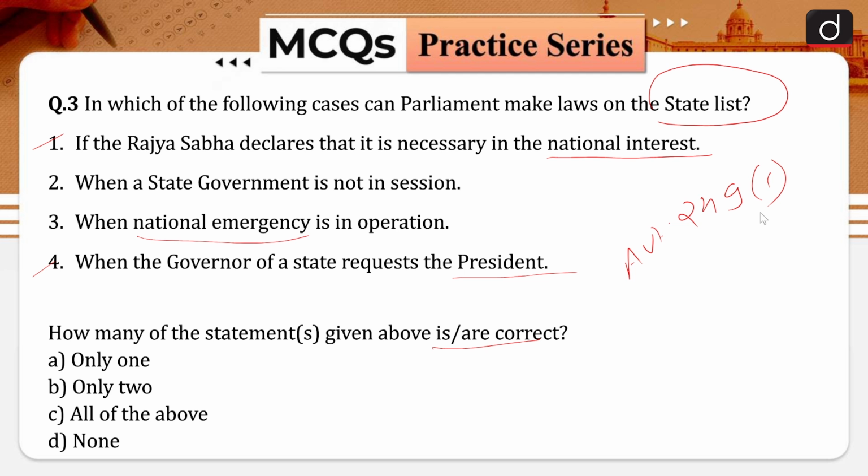And that is why your statement number 1 is correct in nature. I'm sorry, I forgot to tell you the answer. The answer for this question is option B, only 2.